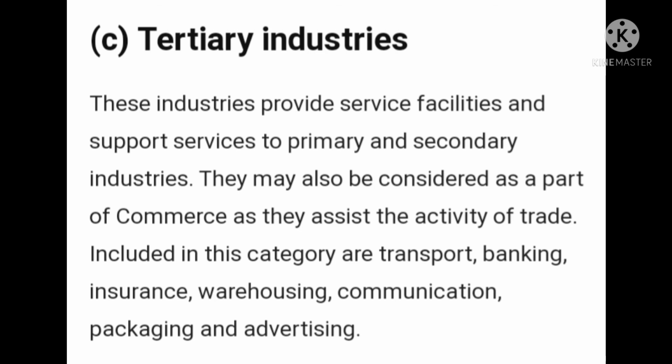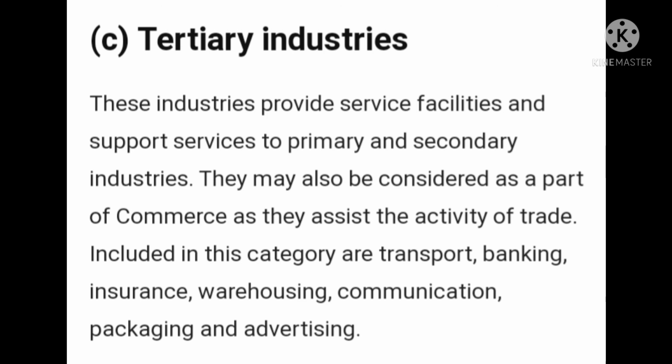Same goes with warehousing, transporting and communication. See, warehousing means where you go and store your product till it is sold to the customer, and transportation means when you have to dispatch the goods from the place of production to the place of utilization. For example, if you are producing goods in Jaipur and you have to transport them from Jaipur to Delhi, the transportation industry will come into play. So transportation comes under the tertiary industry.